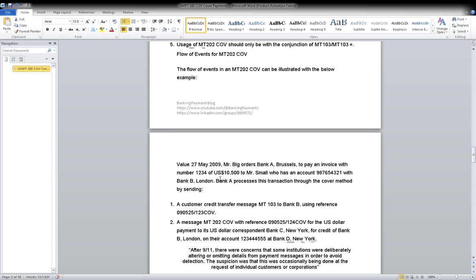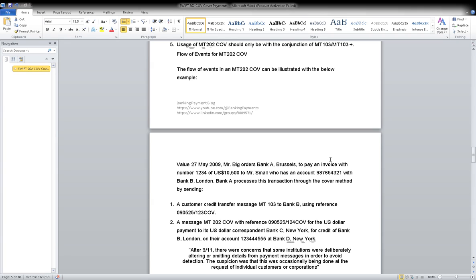So how does it look? First block and second block remain the same, and it mentions 199, and inside the text block, very simple: 20 is the reference field, and 79 is a new field for us. Please provide the status of the payment received, reference of this code. Understand? It's very simple. If there is no proper information available, we can write it.